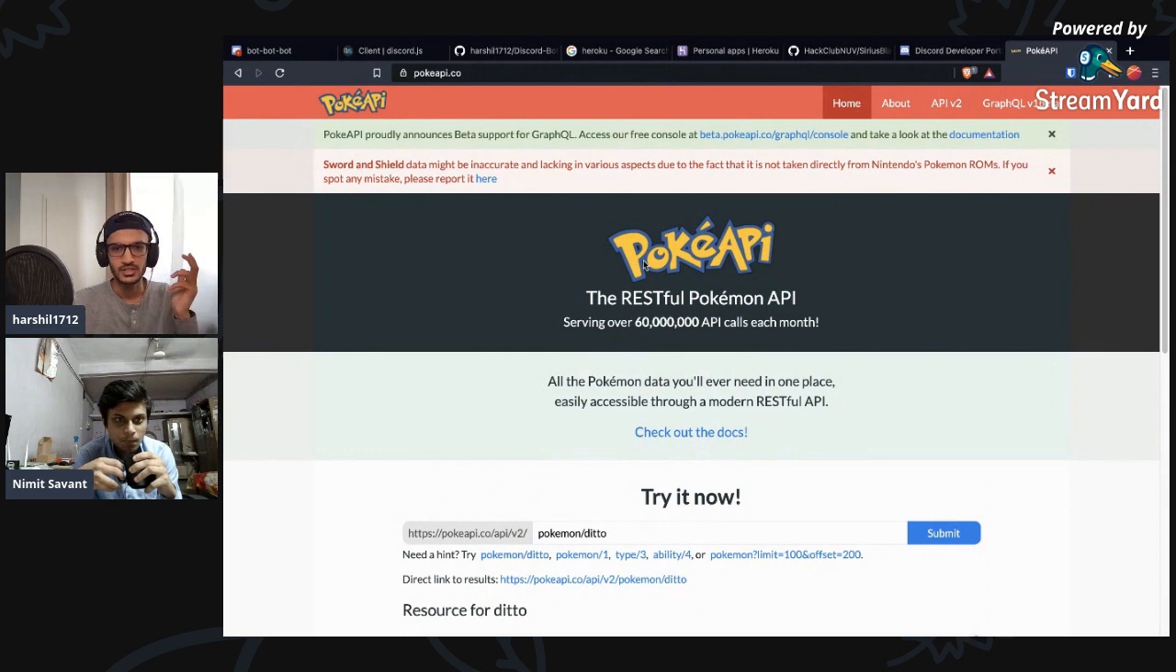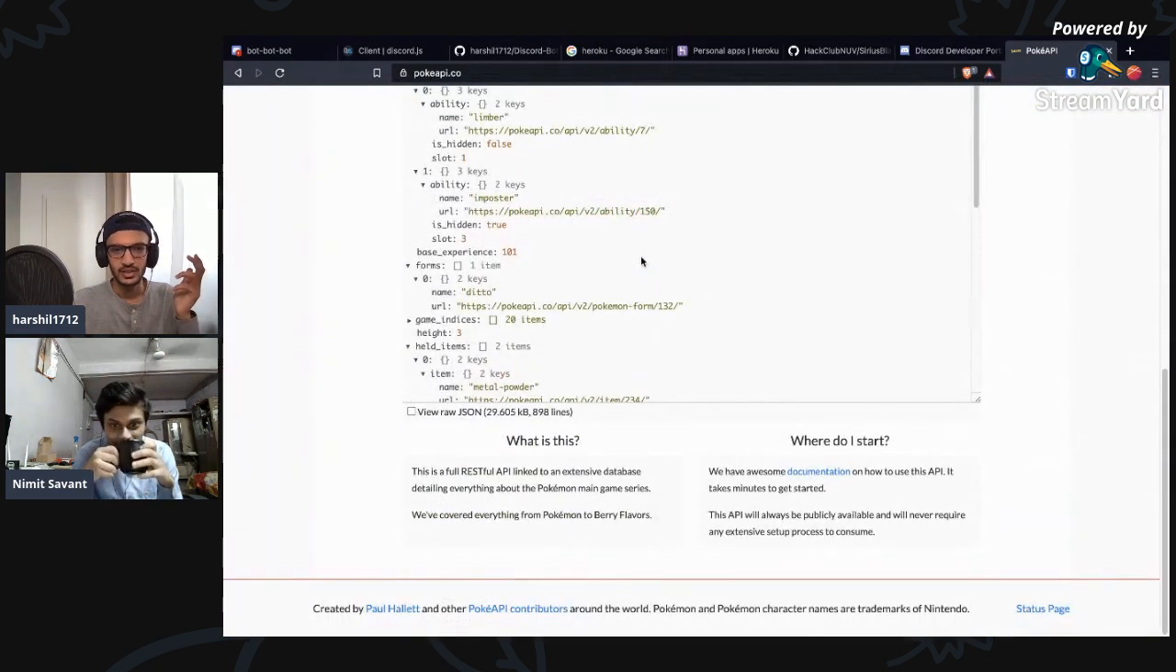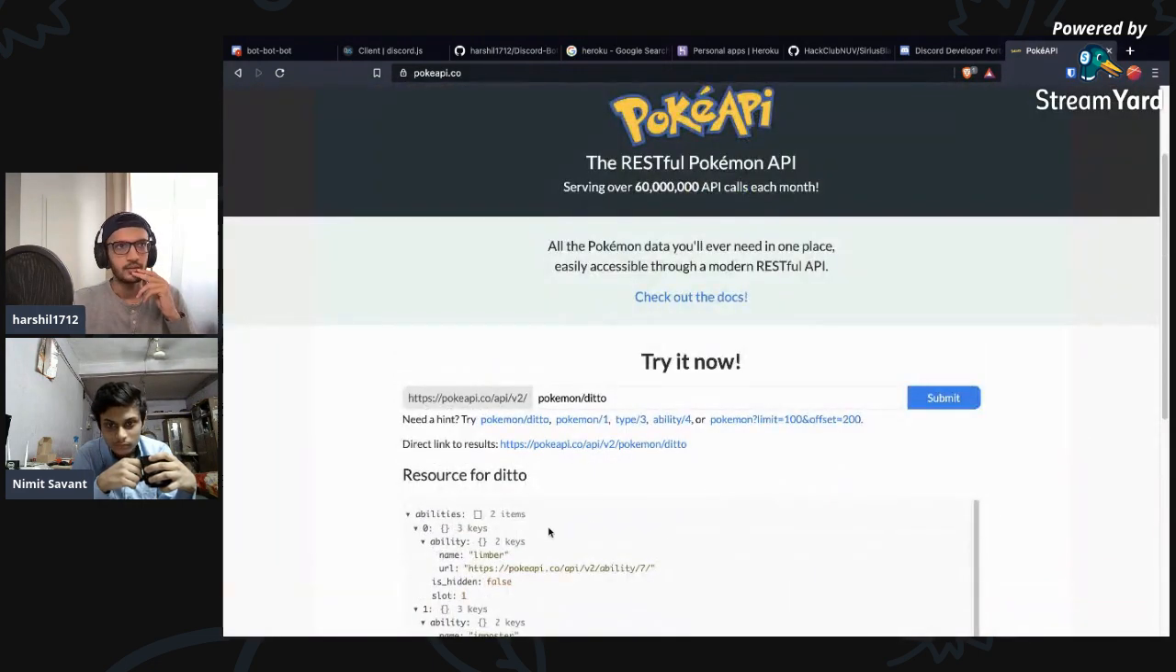I don't know if it's an official or unofficial API. It's nowhere mentioned here. It's created by Paul, another OK Play Pokemon contributor. So I don't think it's an official thing, but I think this is good. Amazing, we can use it.